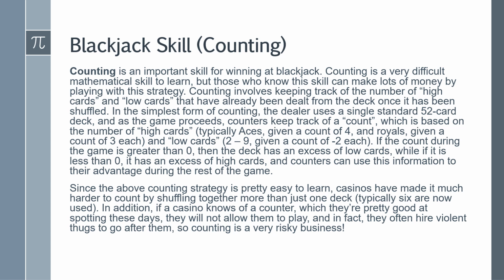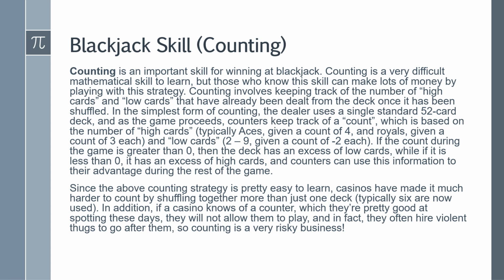In the simplest form of counting, the dealer uses a single standard 52 card deck, and as the game proceeds, counters keep track of a count, which is based on the number of high cards, typically aces given a count of 4, and royals given a count of 3 each, and low cards, 2 through 9, given a count of -2 each. If the count during the game is greater than 0, then the deck has an excess of low cards, while if it has a count less than 0, it has an excess of high cards. And counters can use this information to their advantage during the rest of the game.